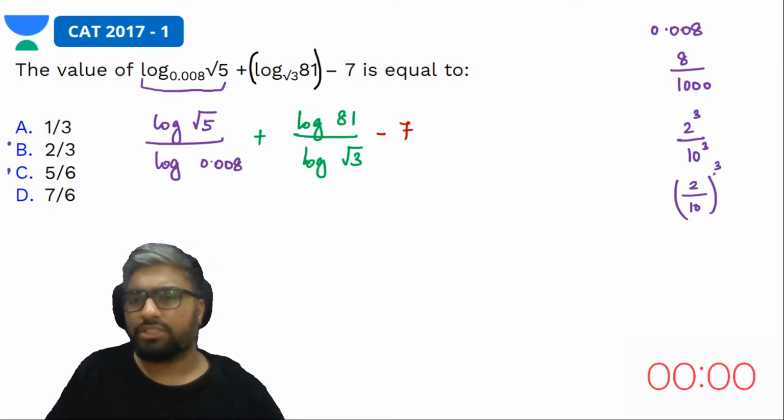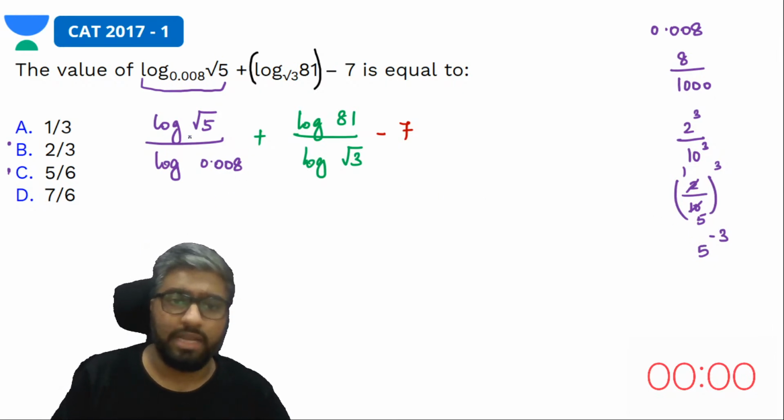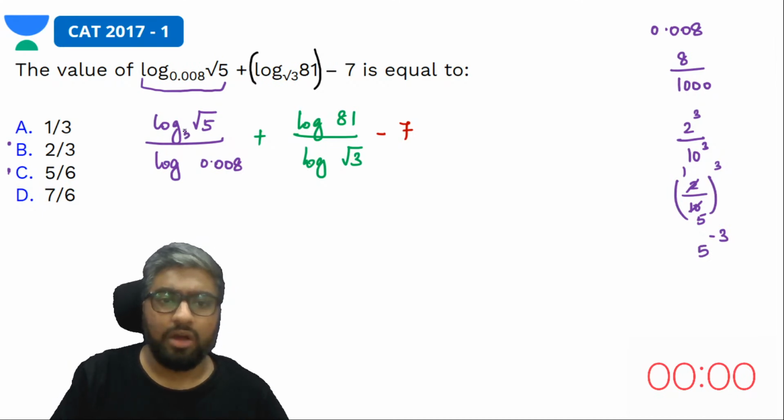Yeah, how much is 2 by 10? 2 by 10 is 1 by 5. 1 by 5 the whole cube can be written as what? 5 power minus 3. So I have ensured that we can write 0.008 also in terms of 5. So what can I do? I can definitely call the base to be 5 in both these places. Yes, and I can rewrite this as what?